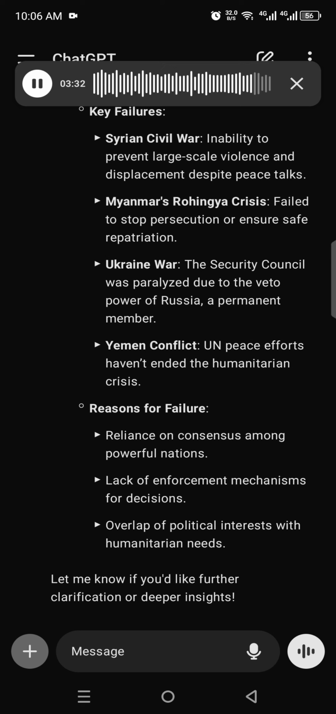Ukraine war, the Security Council was paralyzed due to the veto power of Russia, a permanent member. Yemen conflict, UN peace efforts haven't ended the humanitarian crisis. Reasons for failure: reliance on consensus among powerful nations, lack of enforcement mechanisms for decisions, overlap of political interests with humanitarian needs.